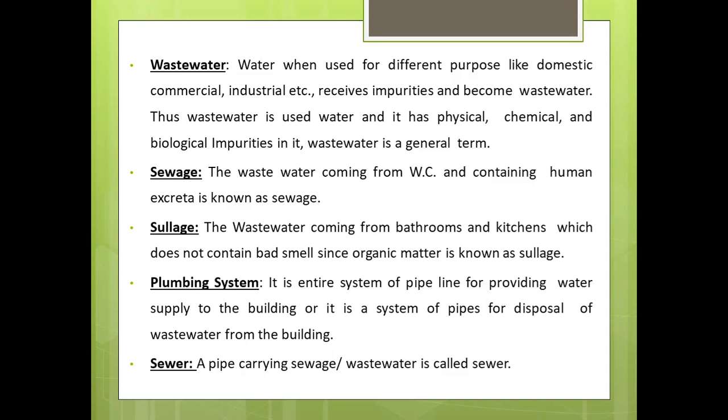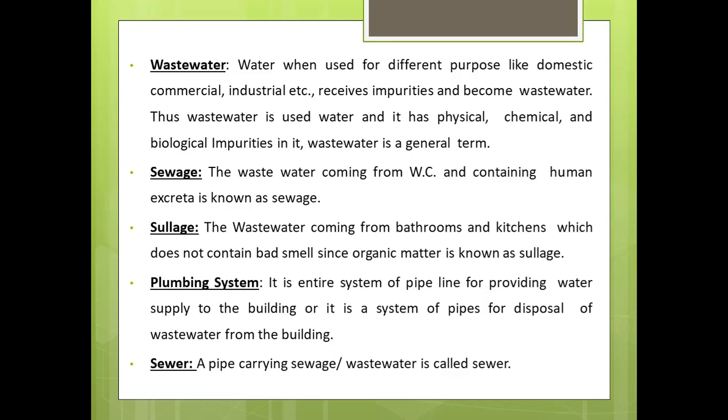Next is sewage. The wastewater coming from a water closet and containing human excreta is known as sewage. Next is sullage. The wastewater coming from bathrooms and kitchens, which does not contain bad smell since it has little organic matter, is known as sullage. Next is a plumbing system.